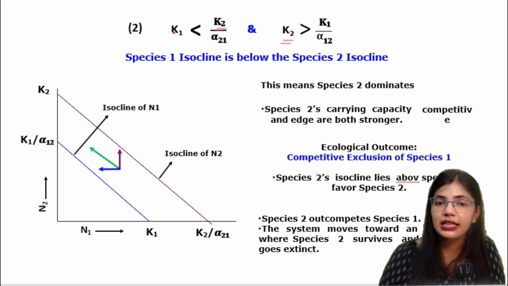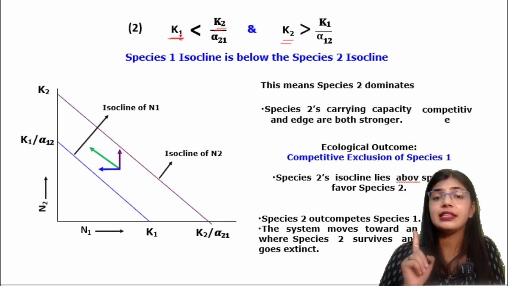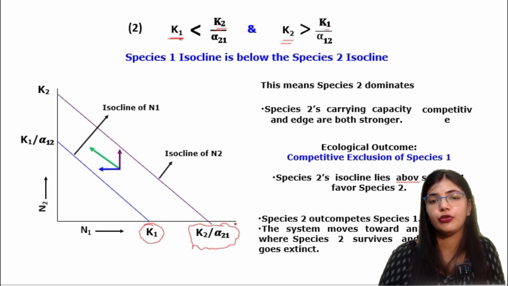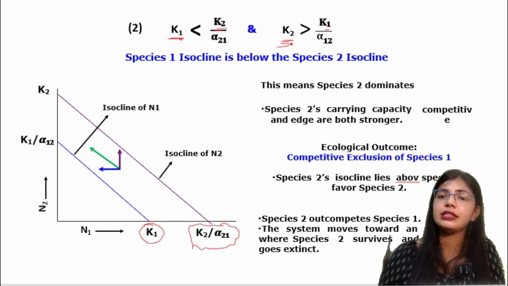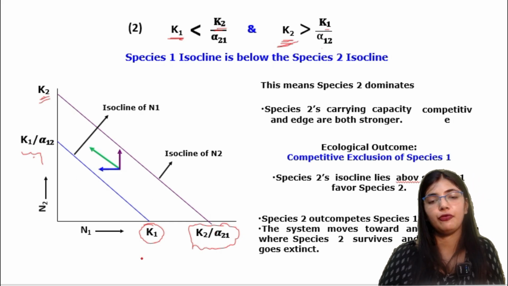In this case, K1 is for species 1, so it is low. In the x-axis K1 is low, and here you can see K2 alpha 2 1 is high. So K2 alpha 1 2 is high. In the second case K2 is high, and K1 alpha 1 2 is low, so it is placed here. Now this K2 will be joined with this K2, and K1 will join with this K1.